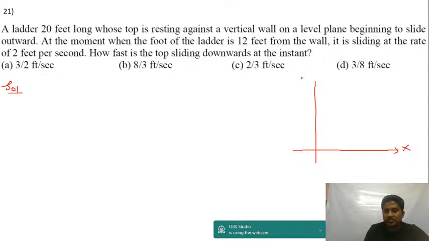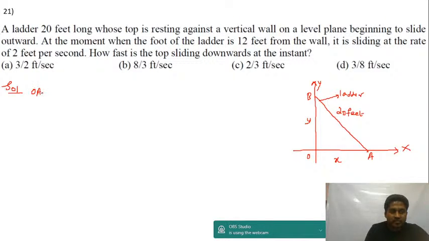This is the x axis, this will be the y axis, and this will be O. Let's say this is the ladder. This is A, this is B. A ladder 20 feet long, so this is equal to 20 feet long, is resting against a vertical wall. Now let me take this as x, let me take this as y. This is the ladder. I'm going to take OA equal to x, okay, and OB is equal to y.